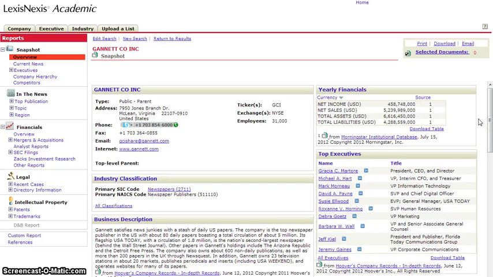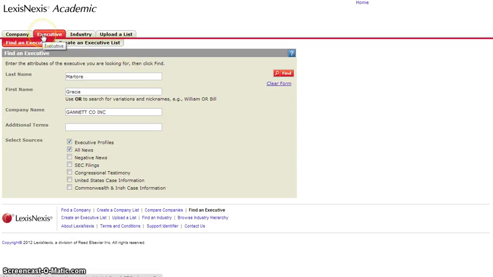If you want to export it, make sure you select it in the corner here, and then go over and you can either print, download, or email the dossier. If we look up in the left corner, we can see the Executive tab is next. We can also access the Executive tab by going here to the list of executives in the dossier. So let's click on the President's name. This will navigate us to the Executive tab and fill in all of the information that we need to find exactly who we're looking for.